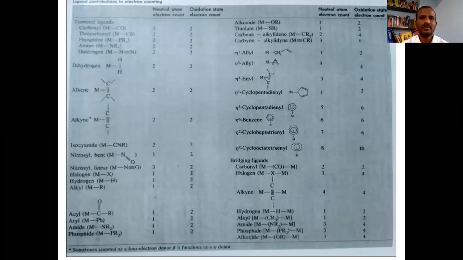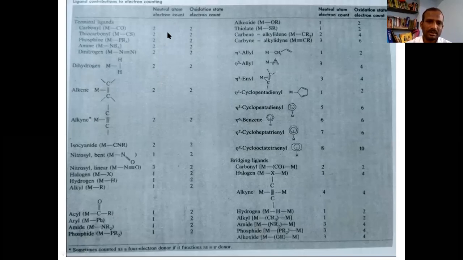Well, so this is the table which gives details of the number of electrons donated by ligands. There is a slight change in the number of electrons donated by the neutral atom method and the oxidation state method.